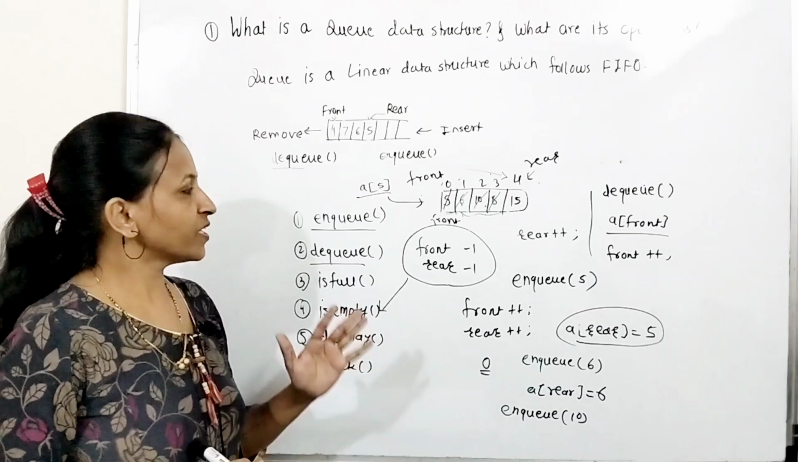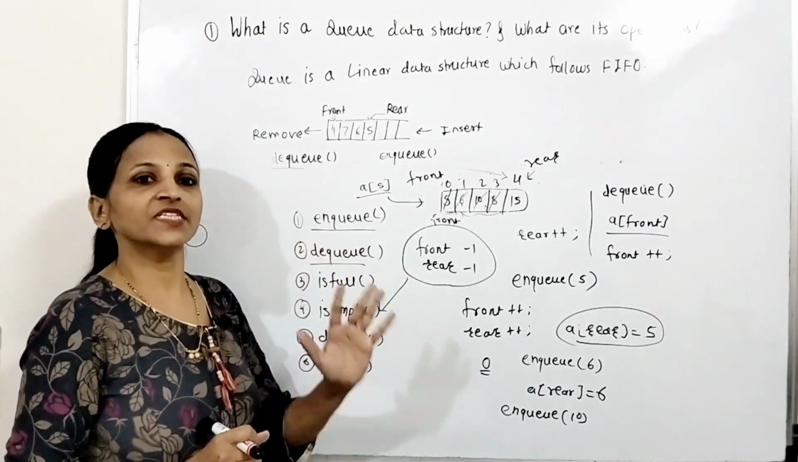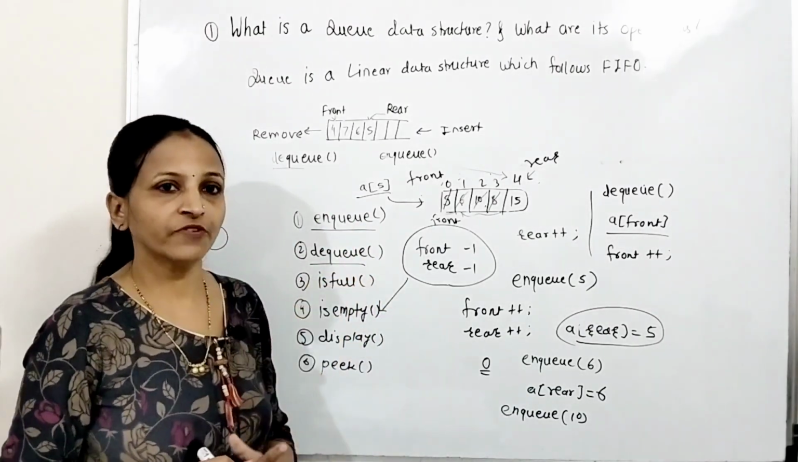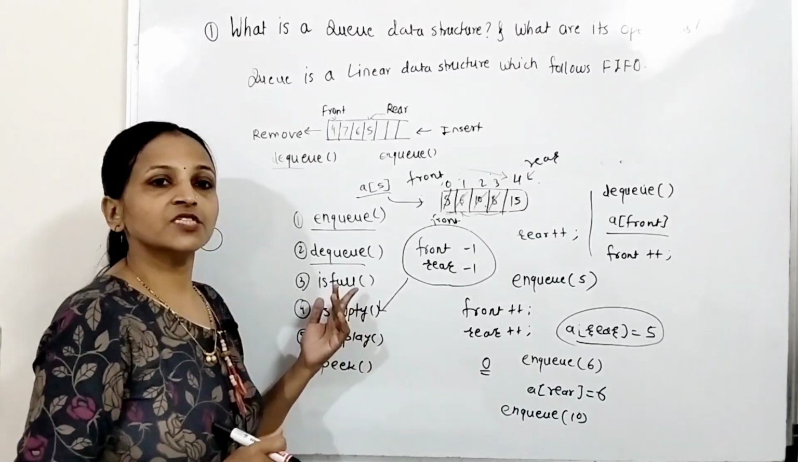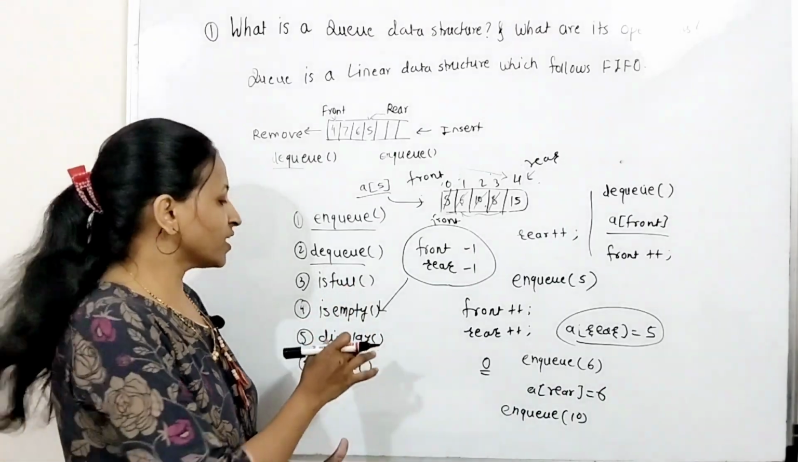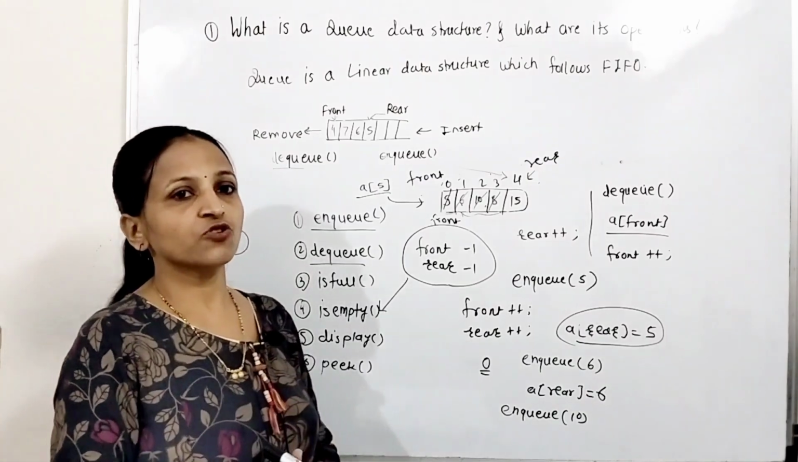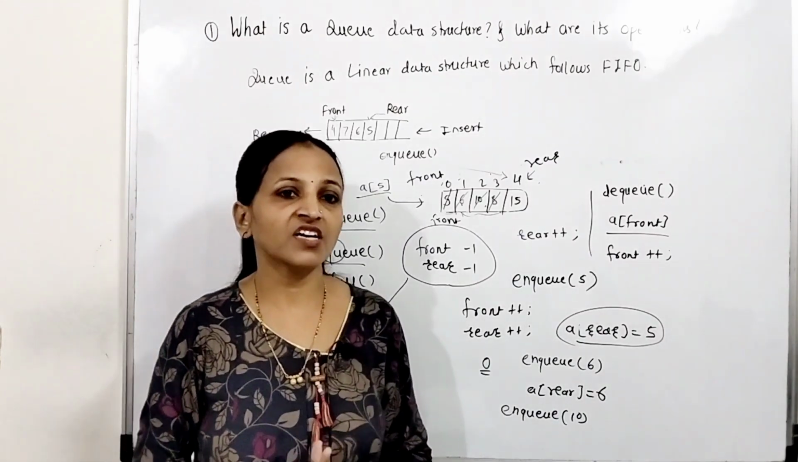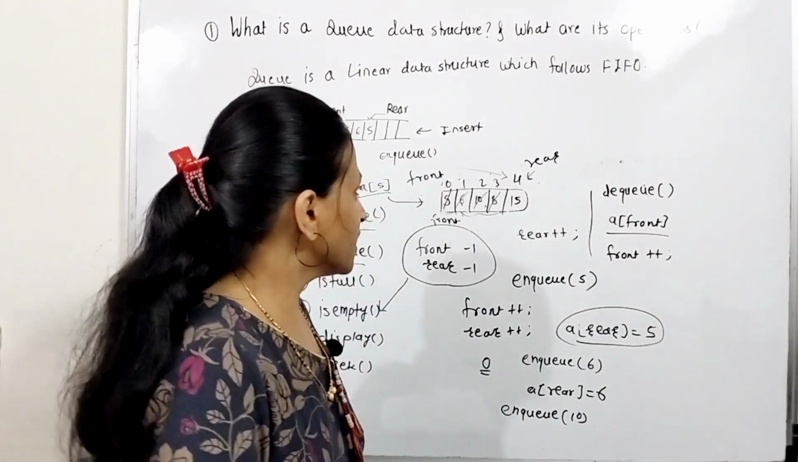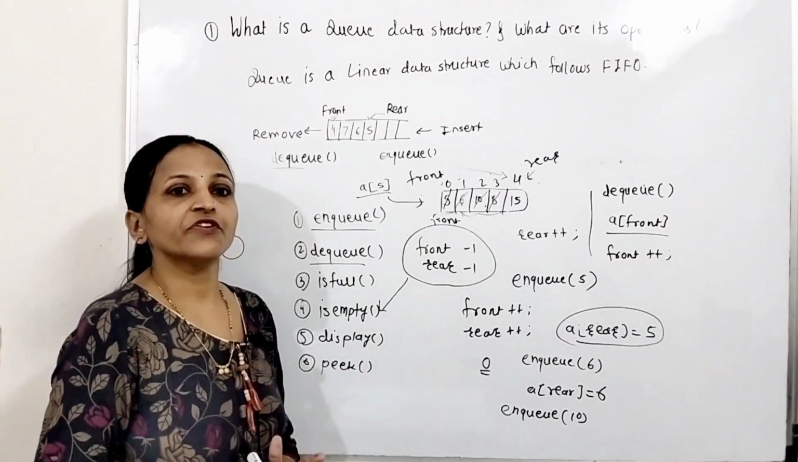The possible operations on queue data structure are enqueue, means inserting an element; dequeue, means removing an element; is full, means check whether the queue is full or not; is empty, check whether the queue is empty; display, means just display all the elements of the queue; and peek, means only display the front element without removing it. These are all the possible operations of queue data structure.